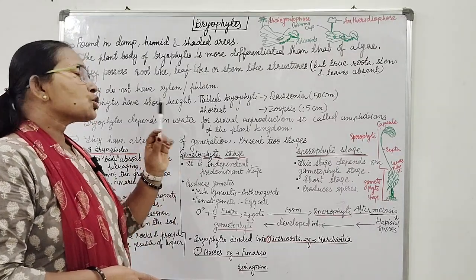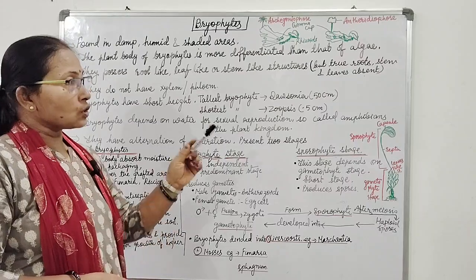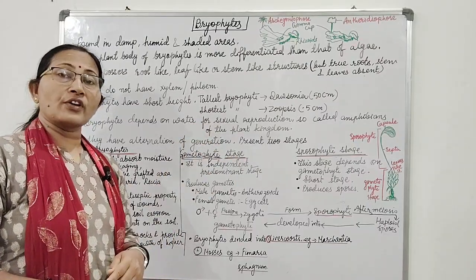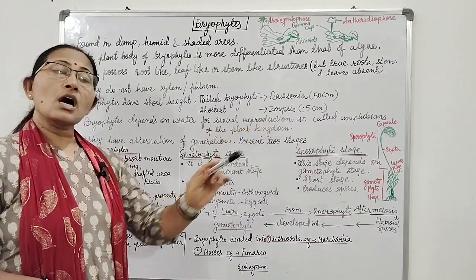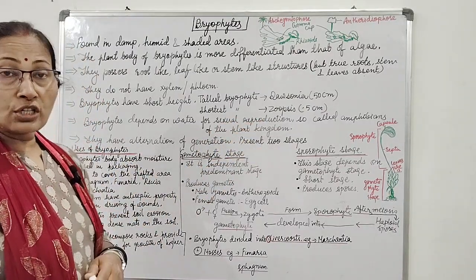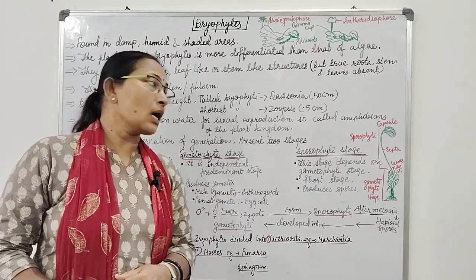Bryophytes have short height. The tallest bryophyte is Dawsonia, about 50 centimeters in height, and the shortest bryophyte is Zoopsis, about half a centimeter in height. Bryophytes depend on water for sexual reproduction, so they are called the amphibians of the plant kingdom.